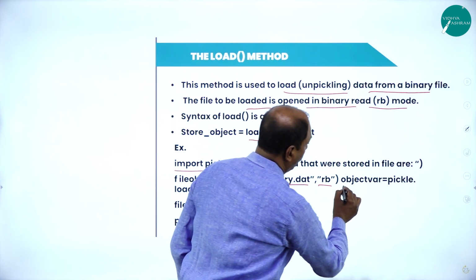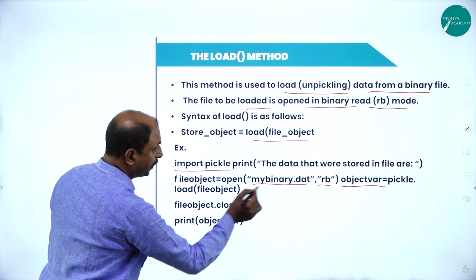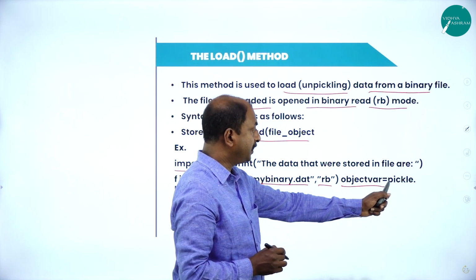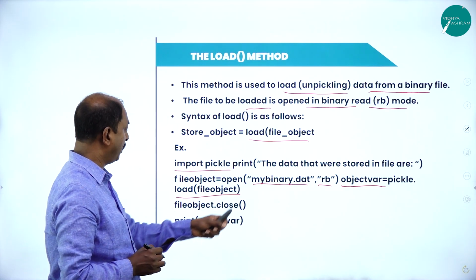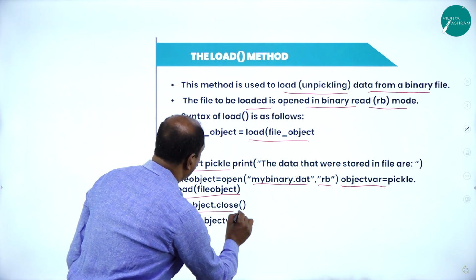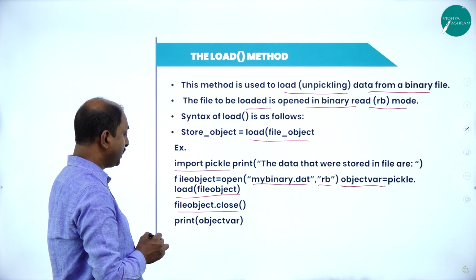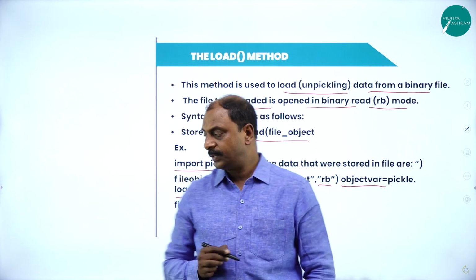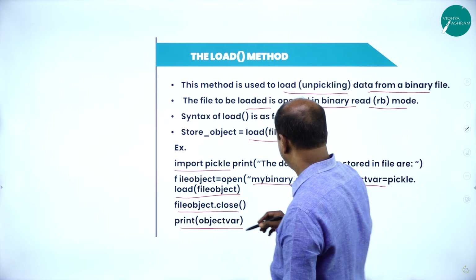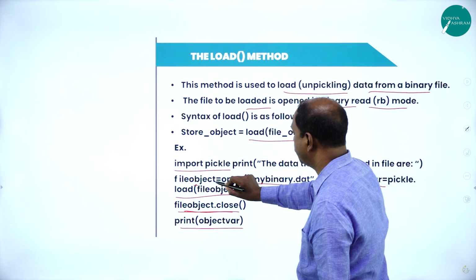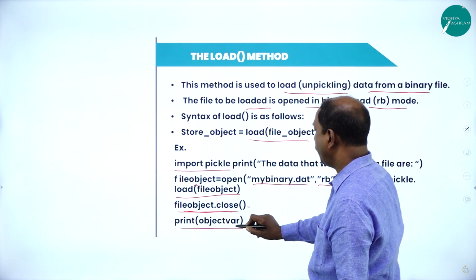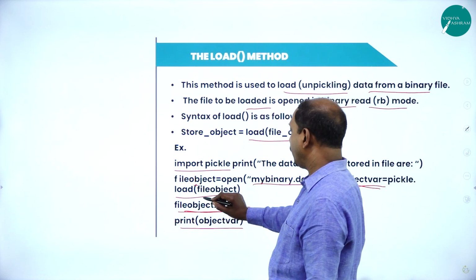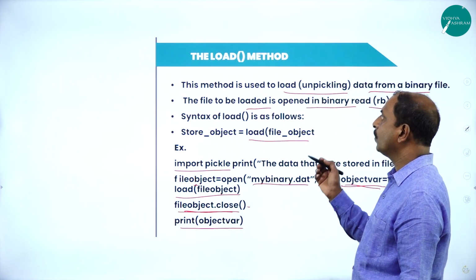Then the next one is object variable equals pickle.load(file object), where load is a function, and then file object.close(). Then we say print(object variable). If you observe the syntax here, this is the file object, we are closing it, and this is the object variable. We say pickle.load(file object). So this is the syntax of the load method.